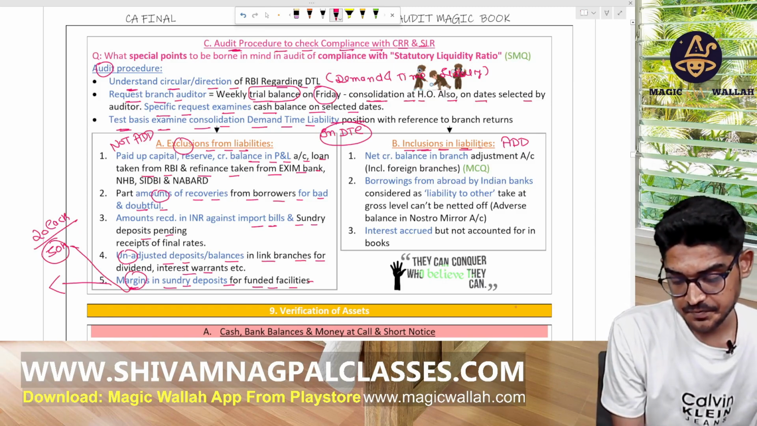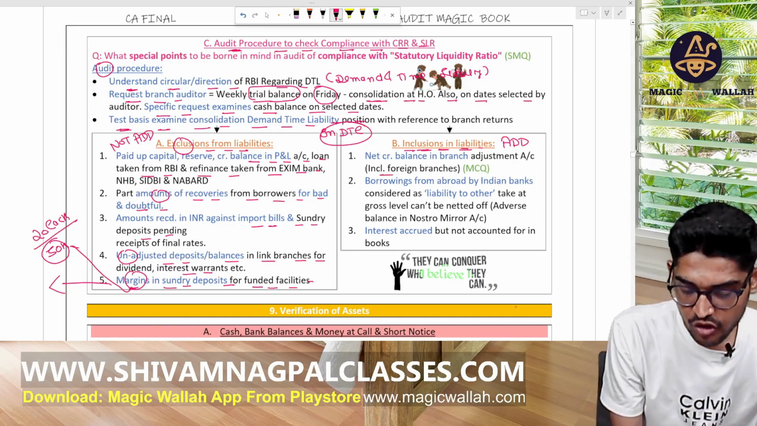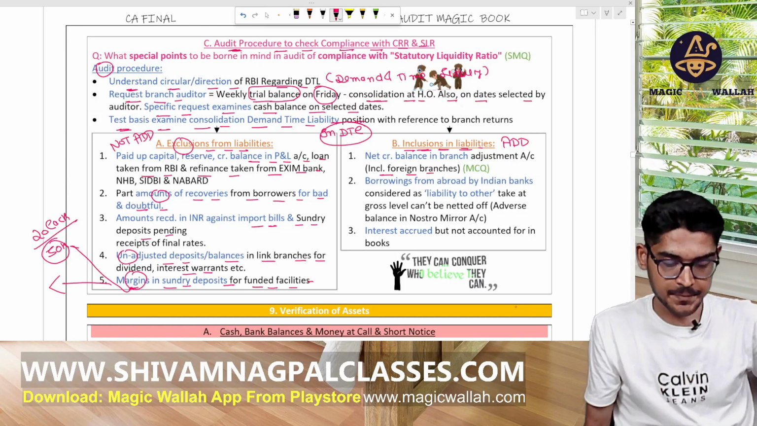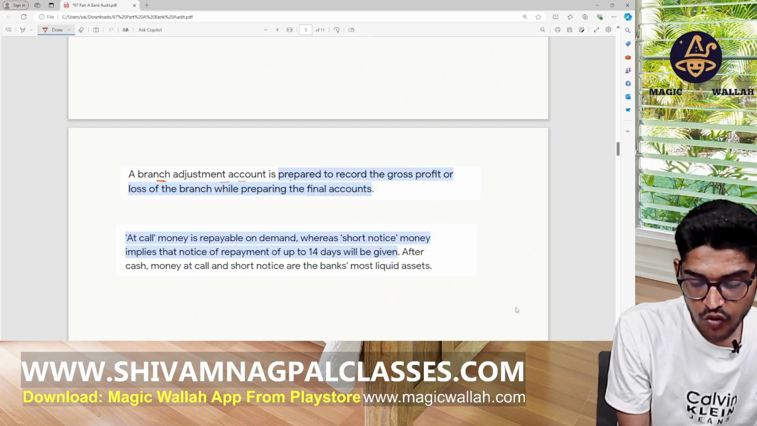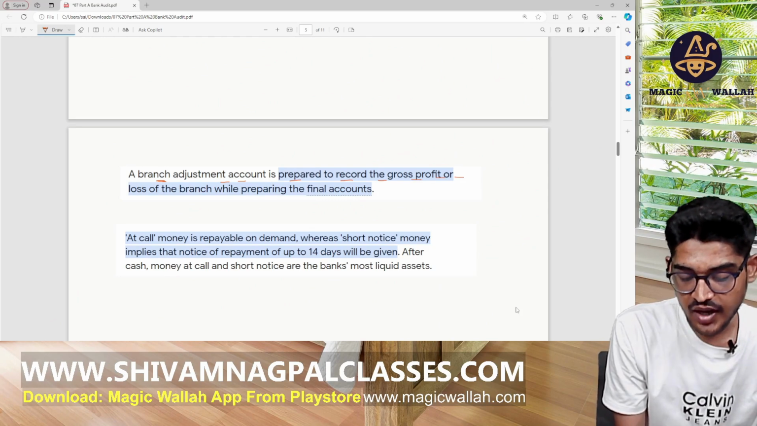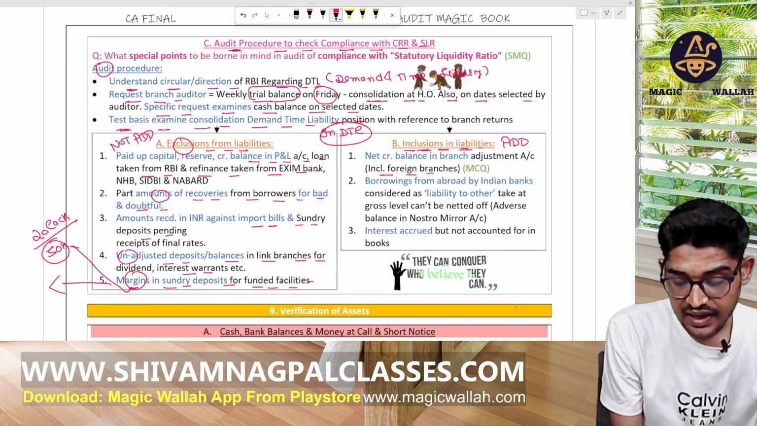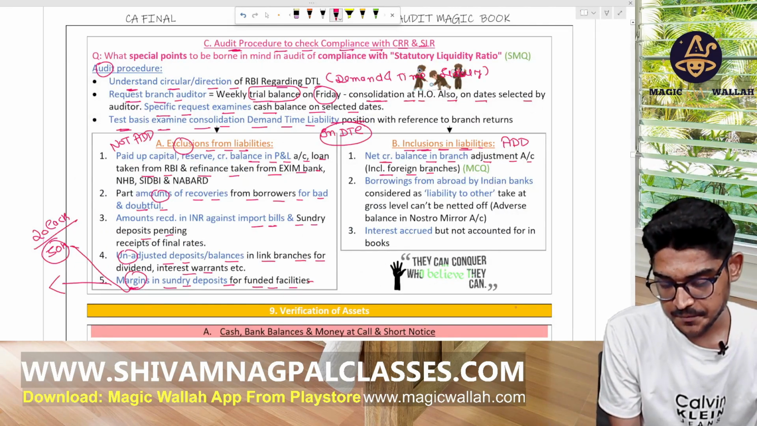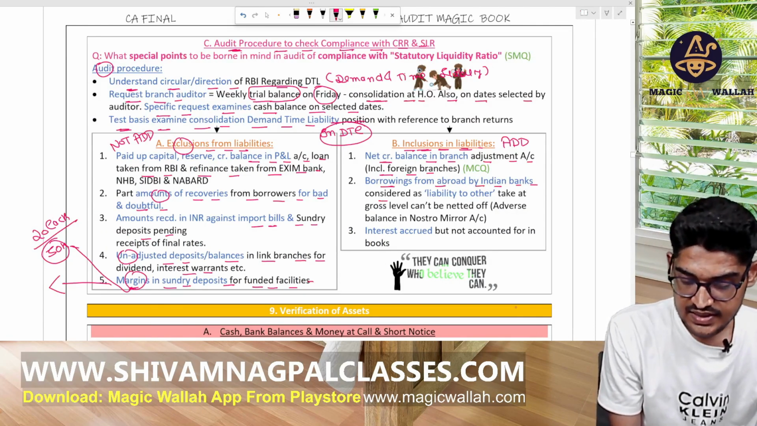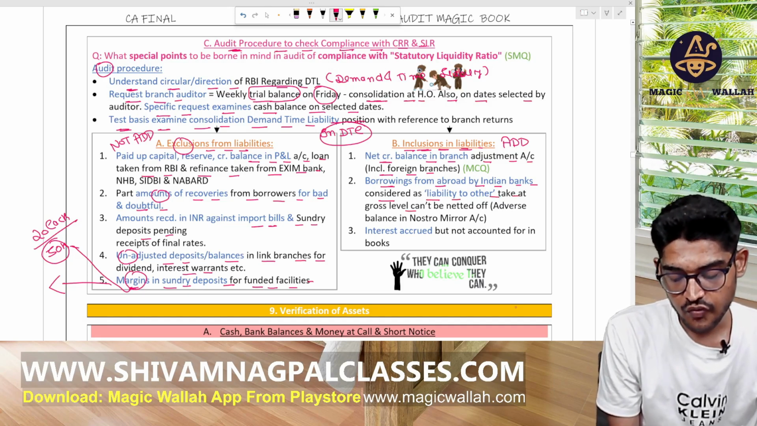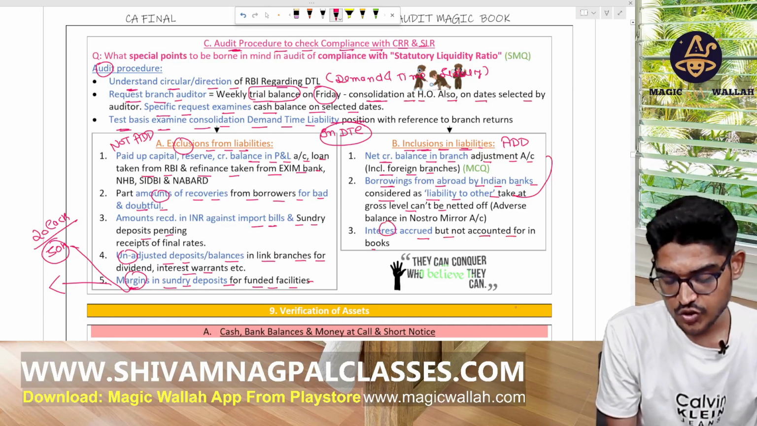Inclusions in the liabilities, which we will add there. Any net credit balance in the branch adjustment account, including the foreign branch account. So what do we mean by the branch adjustment account here? The branch adjustment account is prepared to record the gross profit and loss of the branch while preparing the final account. So any credit balance in the branch adjustment account should be counted here. Okay, borrowing from abroad by Indian banks should be considered as a liability to others without netting off. Okay, it will be counted here. And interest accrued but not accounted for in the books should be counted here.